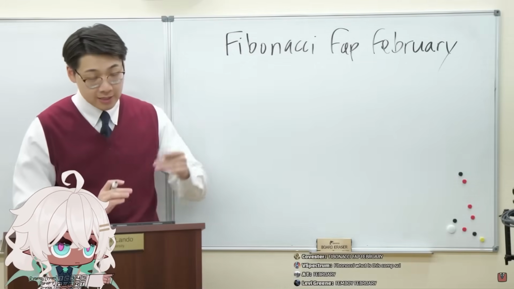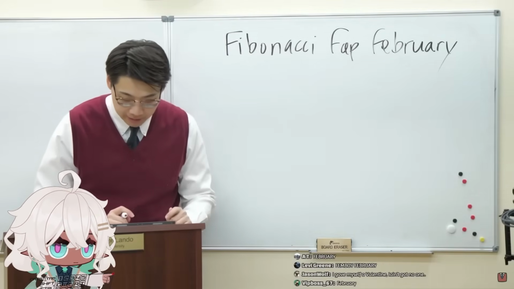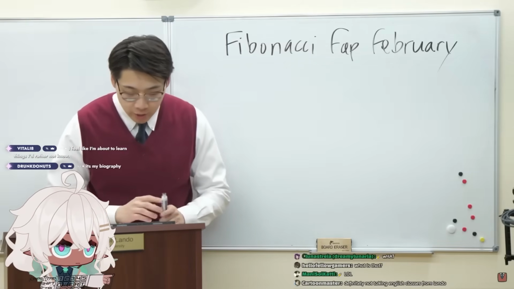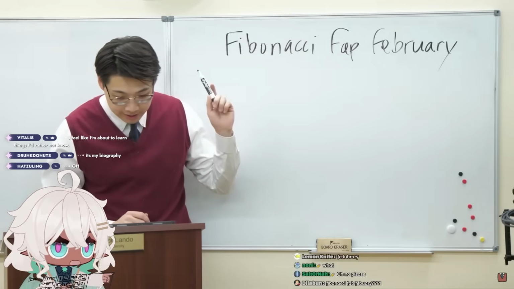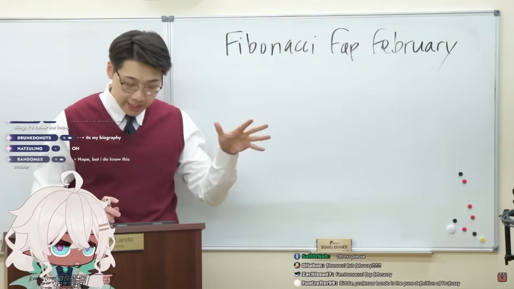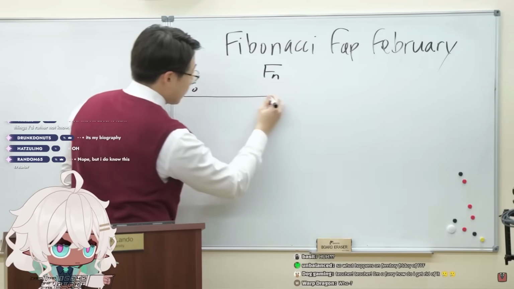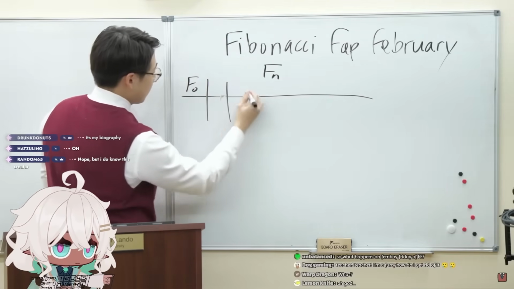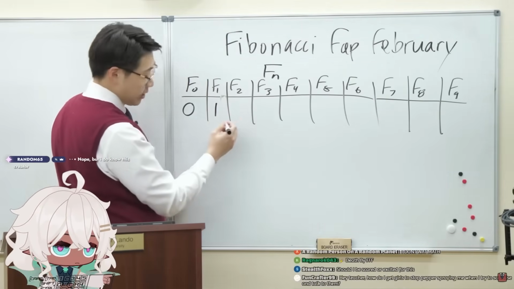In mathematics, this is coming from Wikipedia. In mathematics, the Fibonacci sequence is a sequence in which each number is the sum of the two preceding numbers. F of 0, and then it goes on, right? And we'll just fill this in. F of 1 is 1.